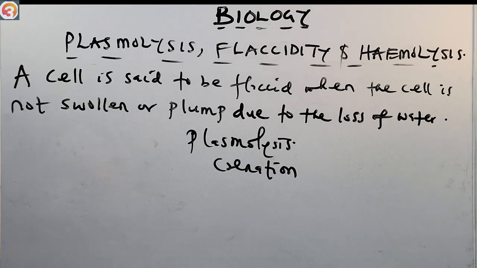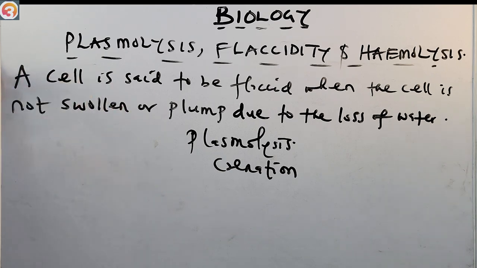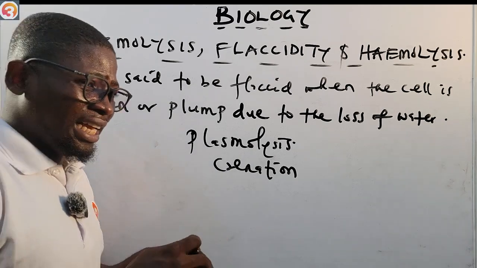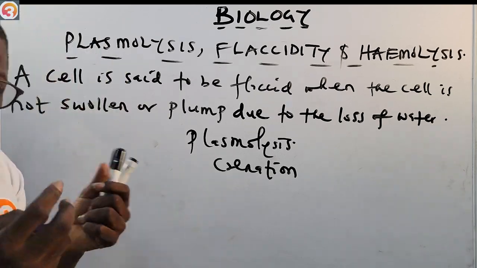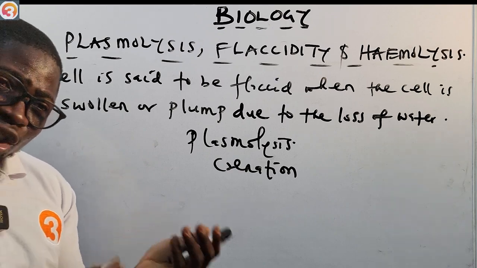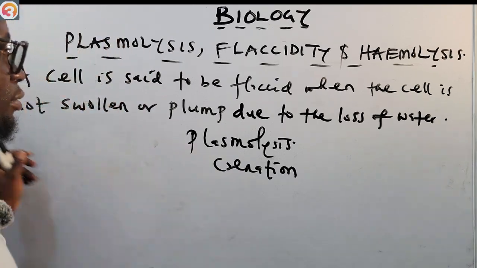C-R-E-N-A-T-I-O-N. Crenation. We'll talk about crenation soon. We won't talk about haemolysis yet. So this is all about flaccidity. The cell has lost water. It is not completely dried up, but it is flaccid. It is soft, but it has lost water.